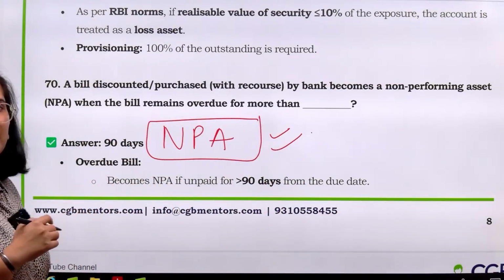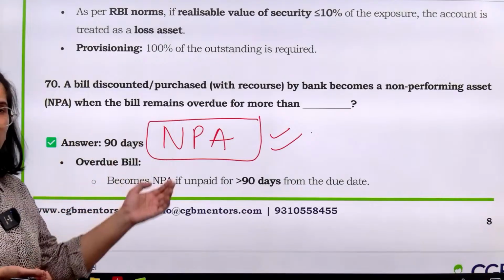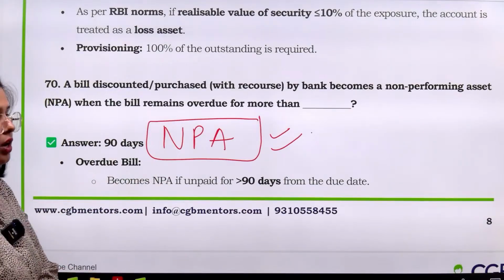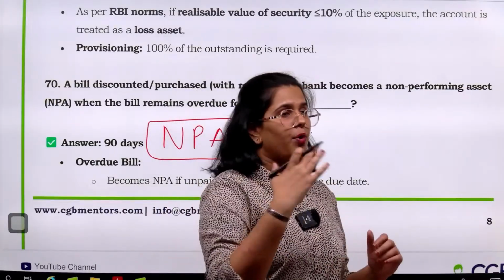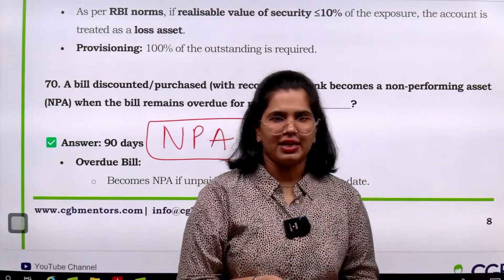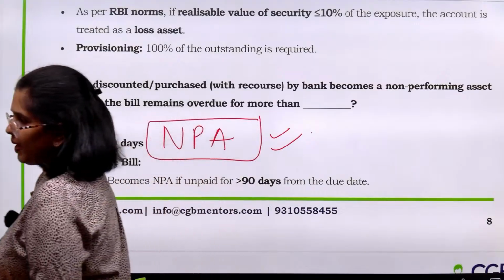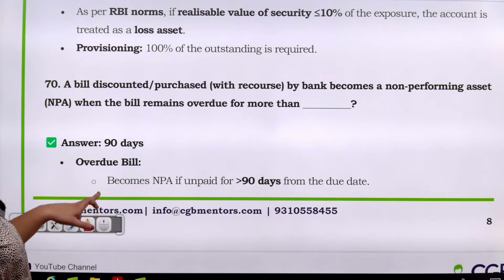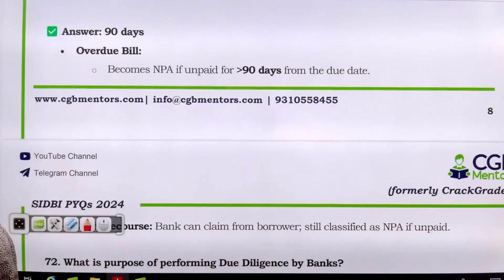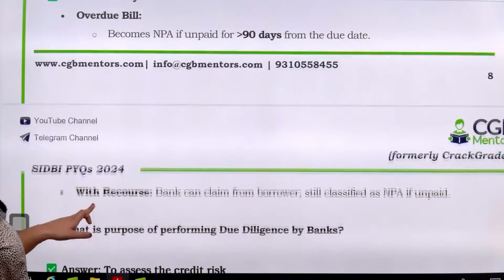Be it we talk about the SMA classification or we talk about the provisioning norms or we talk about what kind of facilities can be declared as NPA if the borrower defaults in just one facility. तो क्या हम बाकी facilities को भी NPA declare कर सकते हैं या फिर नहीं? So over here, a bill which has been discounted, overdue bill, right? For how long can we call it an NPA? So it becomes NPA if unpaid for 90 days from the due date. ठीक है, हम NPA declare कर देंगे if it remains unpaid for a period of 90 days.